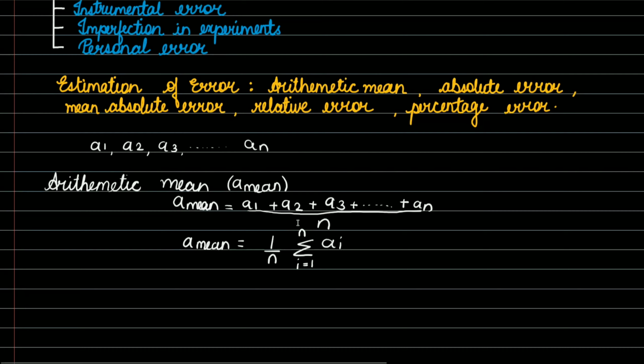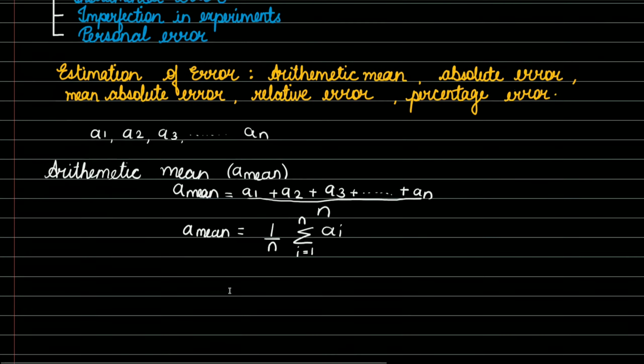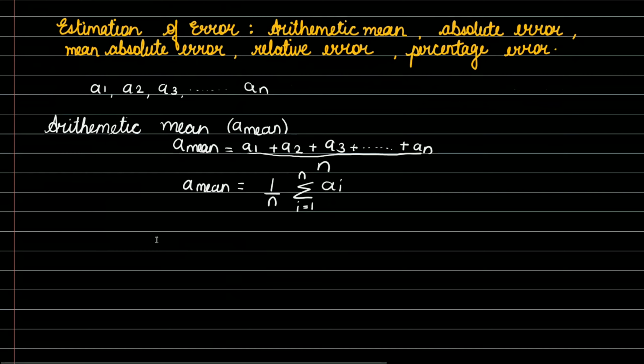The magnitude of difference between the mean value and each individual value is known as absolute error. So next we have to find the absolute error after finding the mean. As I said, the magnitude of difference between the mean value which we have calculated and each individual value, A1, A2, is known as absolute error.